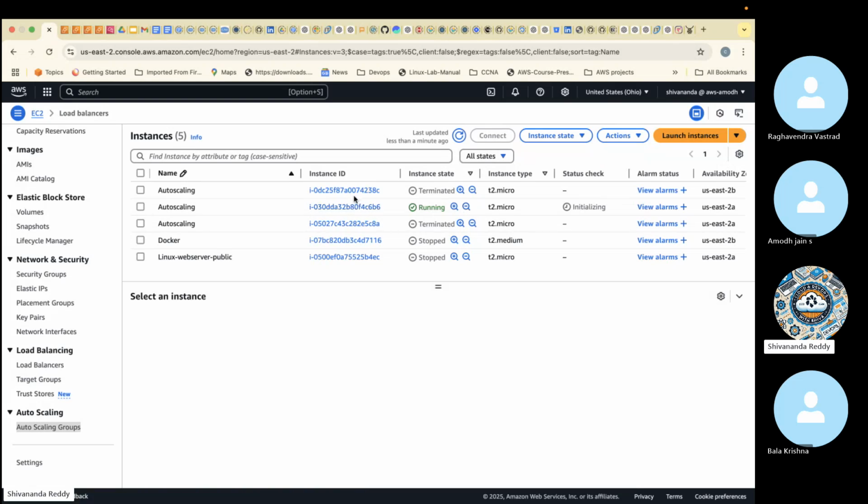But it was supposed to launch two servers. Now, why did it launch only one server? Because desired we gave 2, right? Minimum 1, maximum 5. But why did it launch only 1? Because desired capacity only works the first time, not every time. The first time you configure auto scaling, that time only the desired value it will take. But the remaining time, it will take the CloudWatch value.